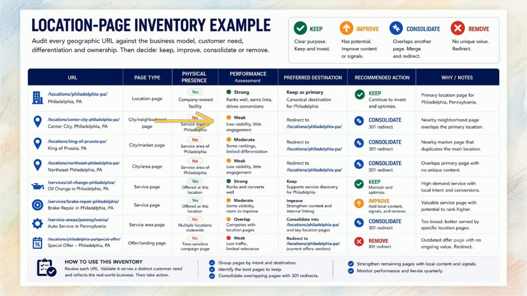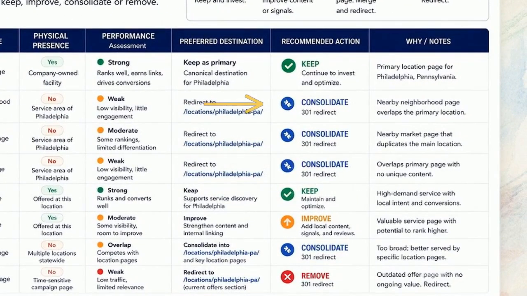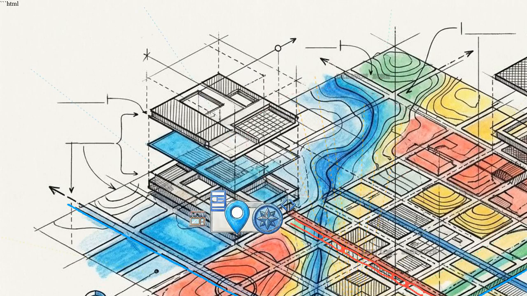This location page inventory example shows what to do with the pages that fail. The rows marked with the blue consolidate icons indicate vanity pages that need to be merged and permanently redirected to the primary location page. Deleting these weak pages eliminates internal competition. The backlink equity and internal routing that were previously scattered instantly funnel into a single, highly authoritative location page.